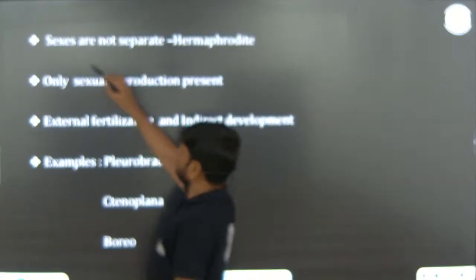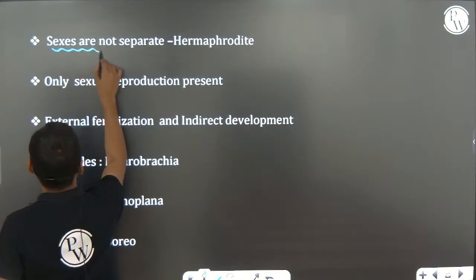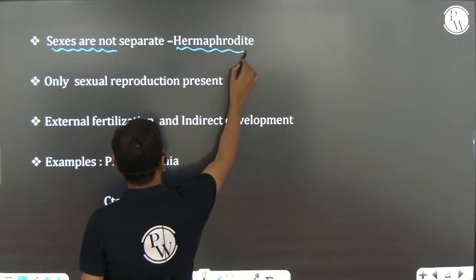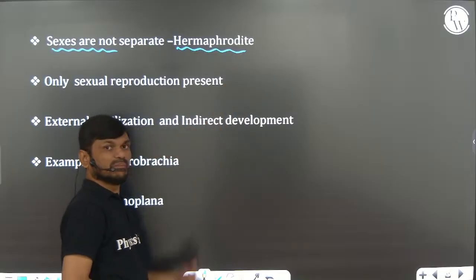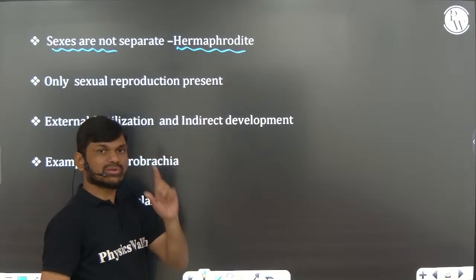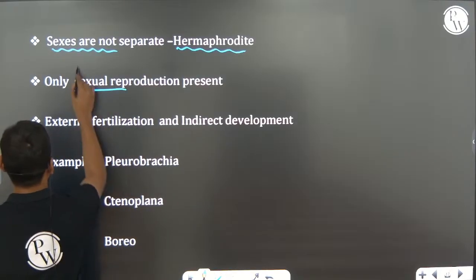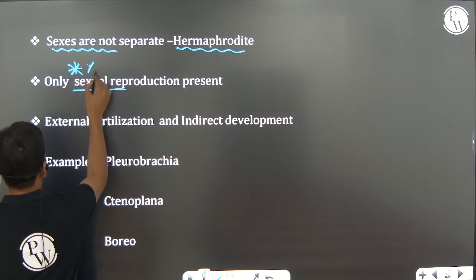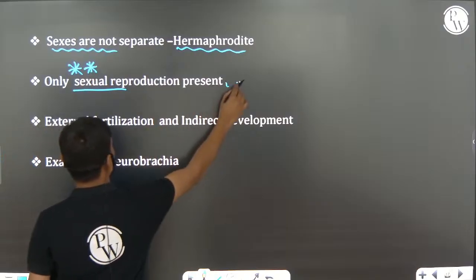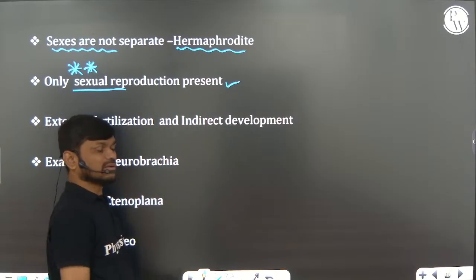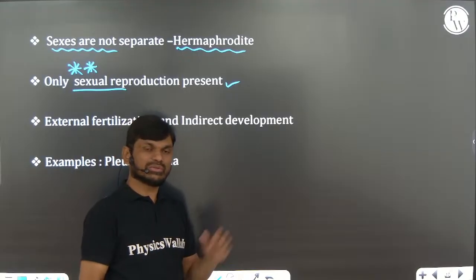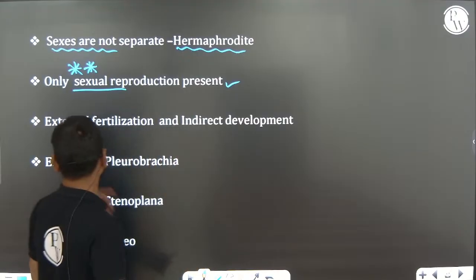Next one, sexes are not separate. Hermaphrodite animal, already I told you the meaning of hermaphrodite. Male and female reproductive organs are present in one individual. Only sexual mode of reproduction is present. This is a very, very important and unique character. Only sexual mode of reproduction is present, that is only here, in Ctenophora.